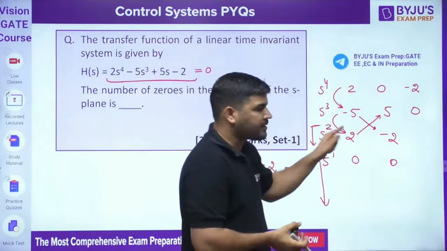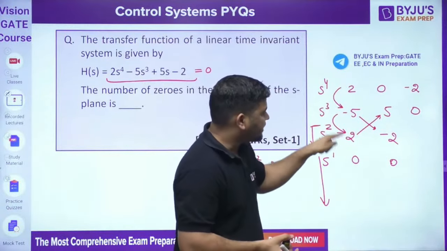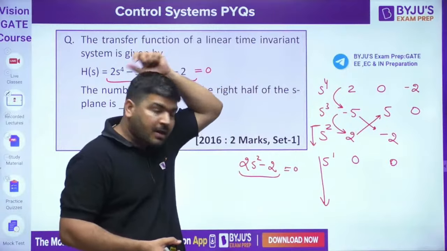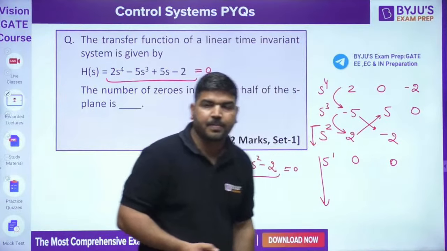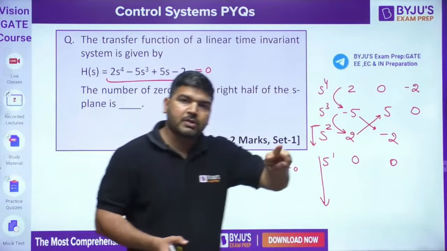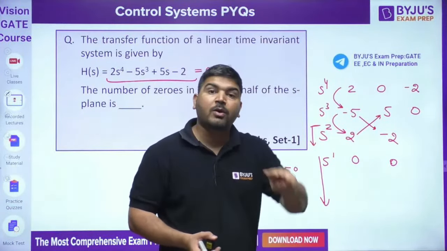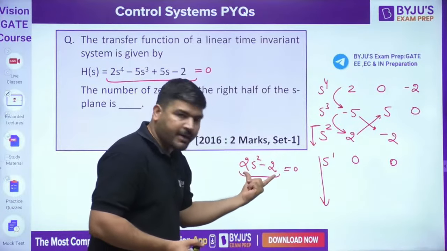There is also one sign change. From this to this there is a sign change. It means above this equation there are 2 sign changes, so 2 roots are already in the right half. What about the other 2? The other 2 will be told by this auxiliary equation.